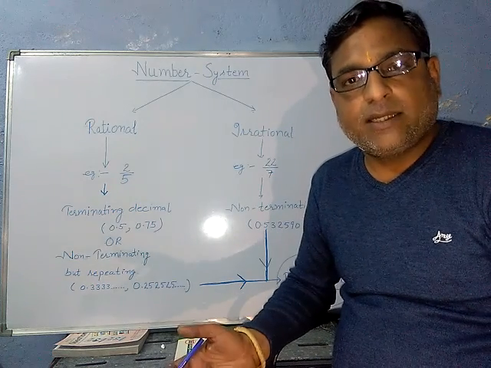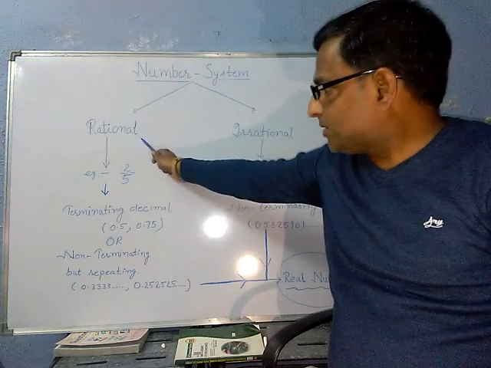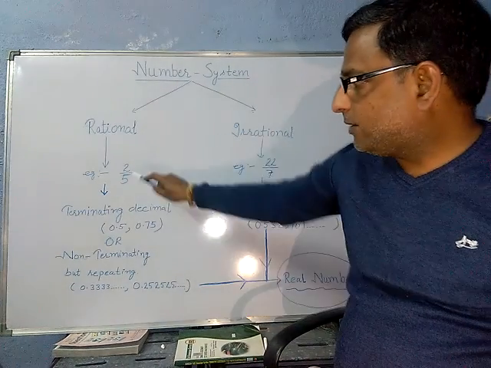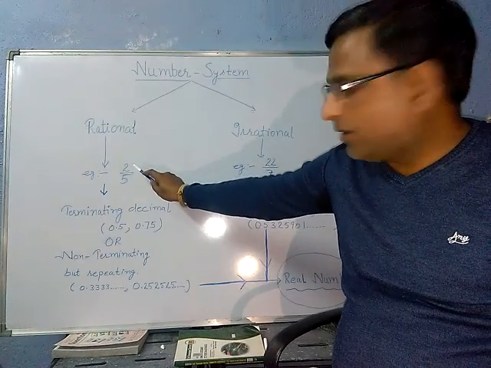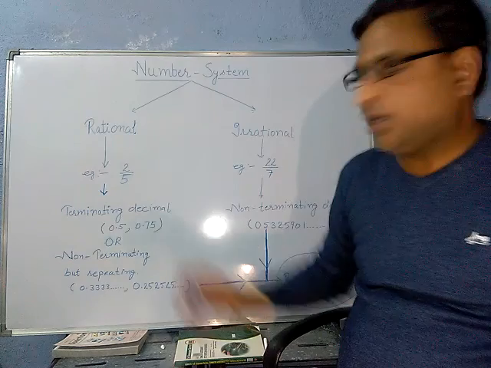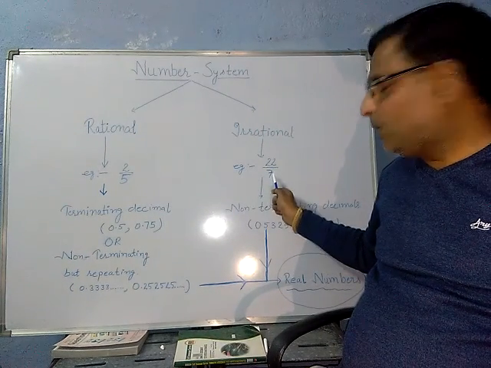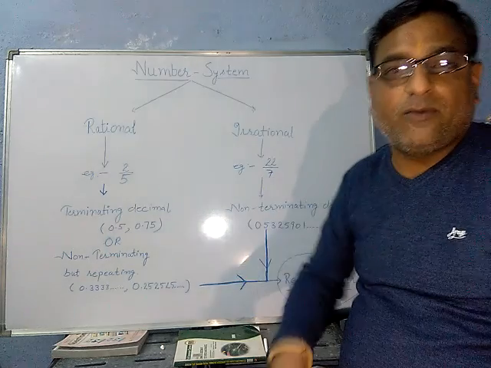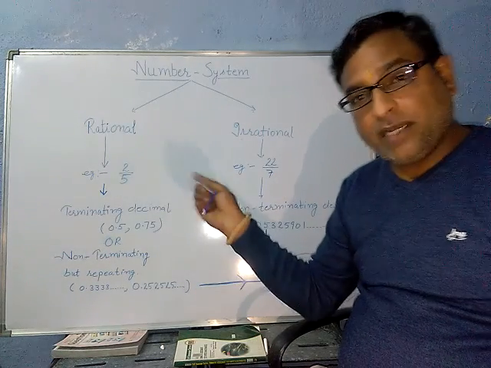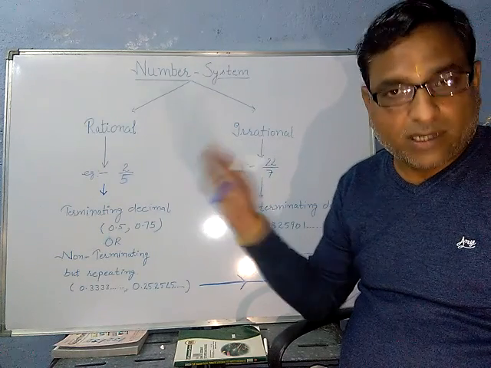Basically we are saying it like this, but two types of numbers are there: one is rational and the second is irrational. According to the definition, the number which is in p upon q form is called a rational number. At the same time, I have written one example here: 22 upon 7. That is also p upon q. Now what to say? According to the definition, this will be rational, but basically this is not a rational number.